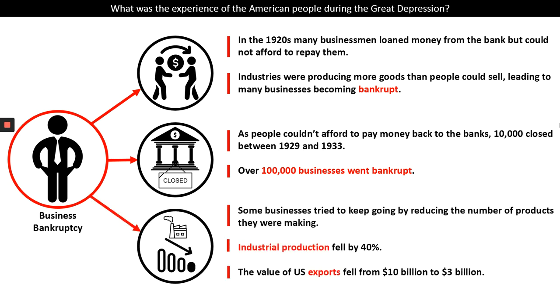Some businesses tried to keep going. As we mentioned earlier, they reduced the number of products that they were making, but tried to carry on going. And so in America, industrial production, or the production of products, fell by 40%. And the value of US exports, or products that they sent around the world, fell from $10 billion to $3 billion during this time. The American economy is shrinking, American business is shutting down.